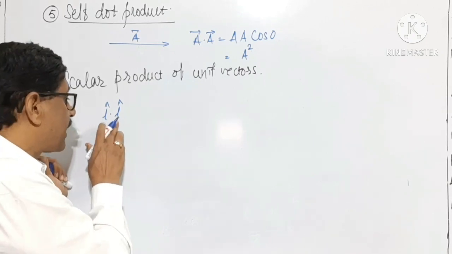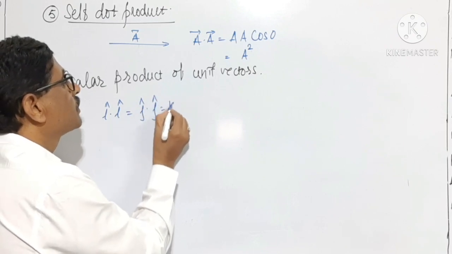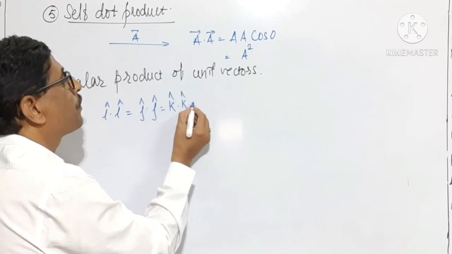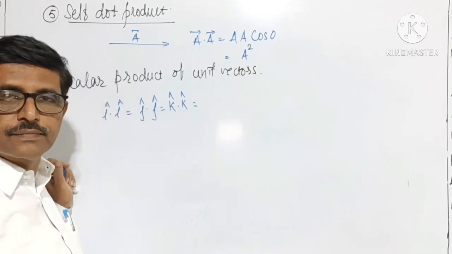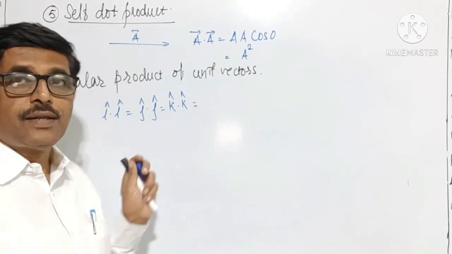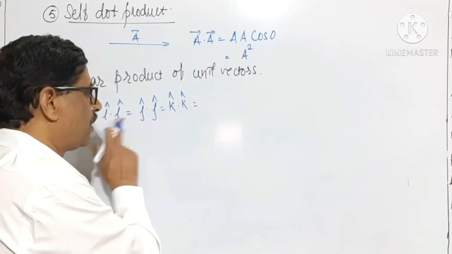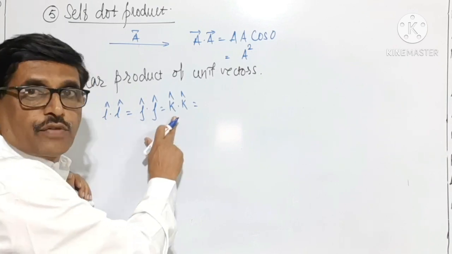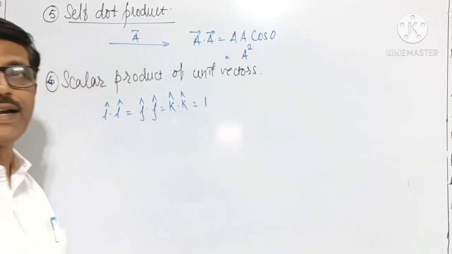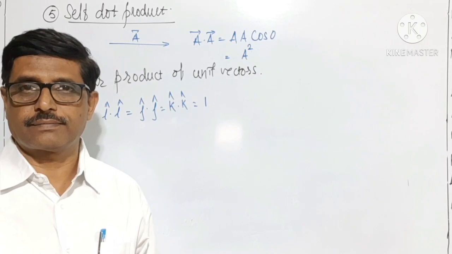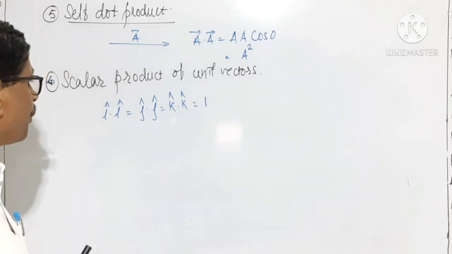Then vector I cap dot I cap is equal to vector j cap dot j cap is equal to vector k cap dot k cap. It is self dot product. Self dot product is equal to square of its magnitude. Magnitude of I is 1, magnitude of j is 1, magnitude of k is 1. Therefore the self dot product of unit vectors is equal to 1.